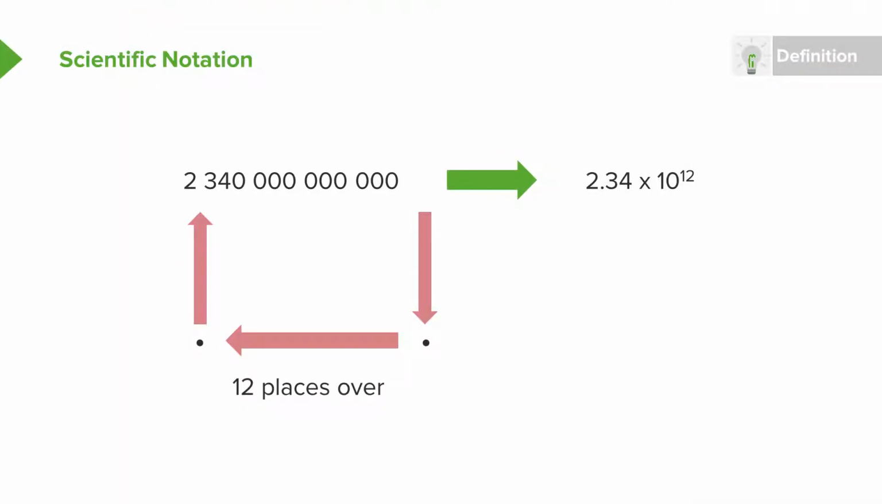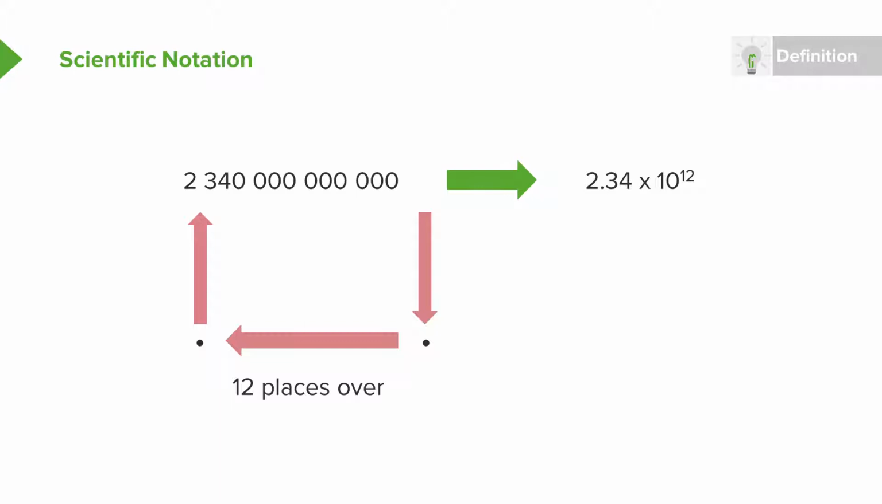Practically, in order to do this, you just take your decimal point, move it over as many places as you need to, counting as you go, and however many places you needed to move that decimal point, that's how many powers of 10 you will need. In this case, we had to move the decimal point 12 places over, and so the actual number written in scientific notation is 2.34 times 10 to the power of 12.